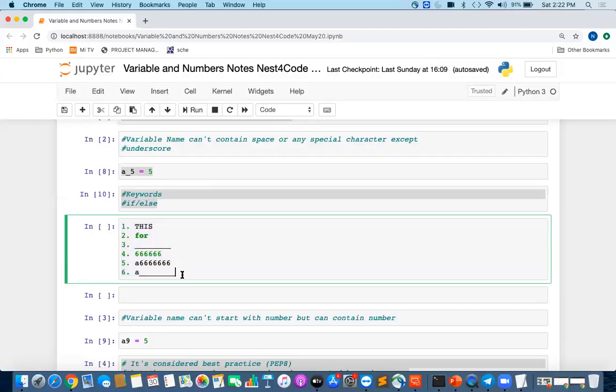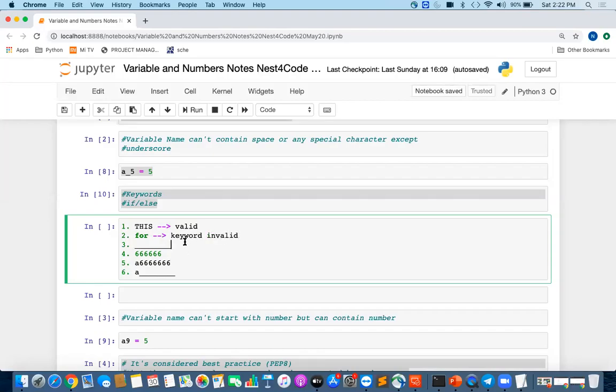Okay guys, so we have defined 6 things. Let's see each variable one by one. This one follows all the conditions. It's not a keyword, it's in caps, that's fine, it's allowed. It's a valid variable name. Two might be confusing for you if you have not seen this keyword, but this is a keyword in Python, so it's an invalid variable.